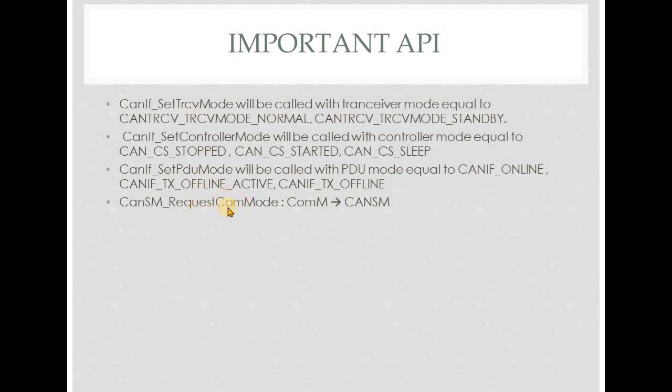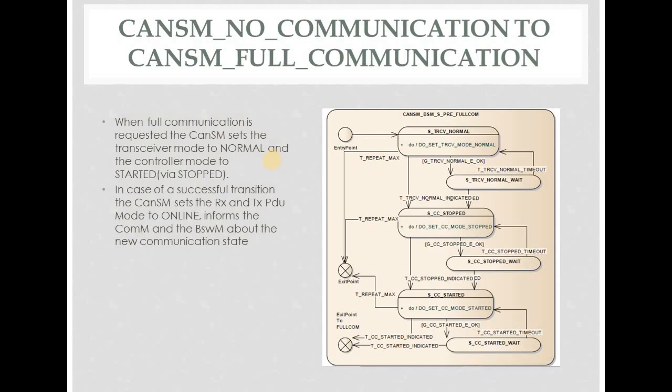Once this full COM request is given, CAN-SM will call set transceiver mode with parameter as normal, and set controller mode will be called initially with parameter as stopped, then again it will be called with the parameter as started.